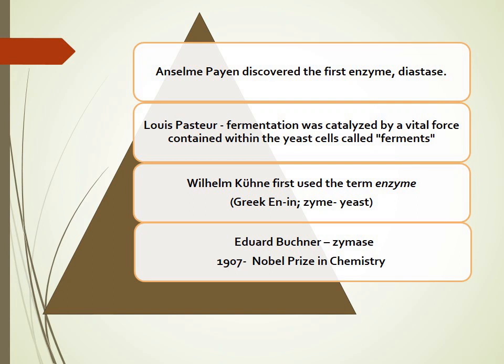Wilhelm Kuhne, 1877, German physiologist, used the term enzyme. In the year 1897, Edward Buchner of the University of Berlin found that sugar was fermented even when there were no live yeast cells in the mixture used. He won the Nobel Prize for the discovery of zymase, the enzyme which brought about the fermentation of sucrose.